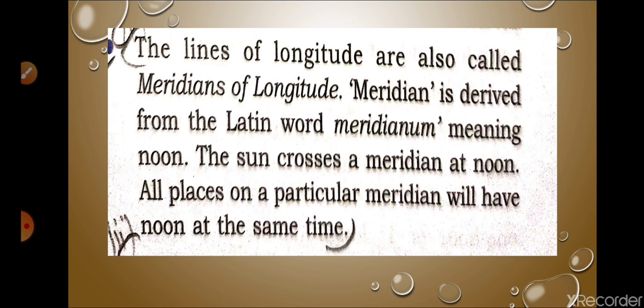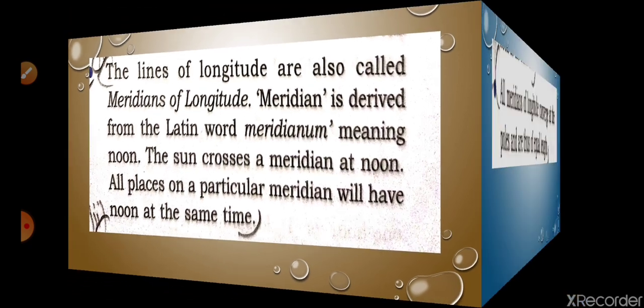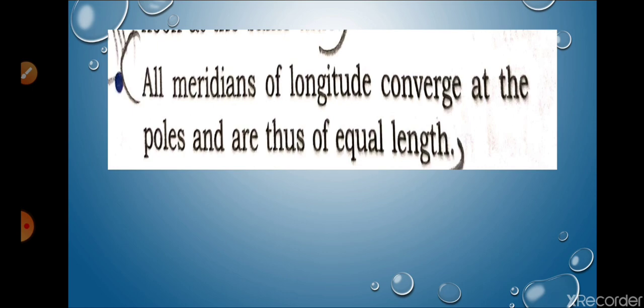Question number 2C, second part. Lines of longitude are of the same length. All the meridians of longitude converge at the poles and thus are of equal length. At both the north pole and the south pole, all those longitudes are meeting. So while they are covering the north pole to the south pole, it means that they will have equal length. So I hope this is clear to you.